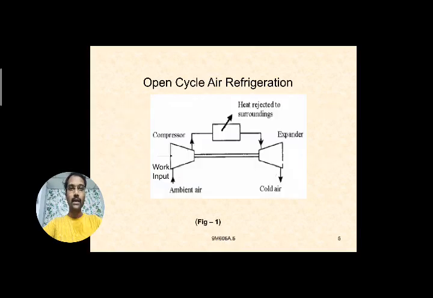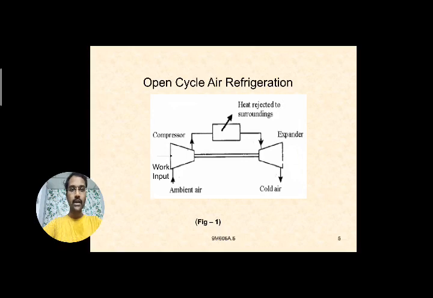Here you can see a line diagram of the open cycle air refrigeration system. It consists of some components. The main component is a compressor to compress the air. Next to the compressor is the heat exchanger, where heat is rejected to the surroundings. Next to the heat exchanger is the expander, where further expansion of the air takes place, and after expansion the cold air is sent to the cold chamber.